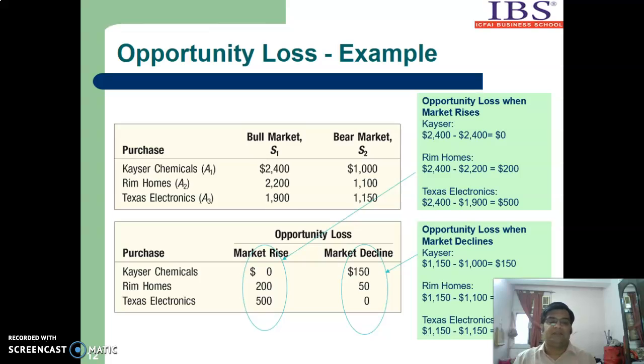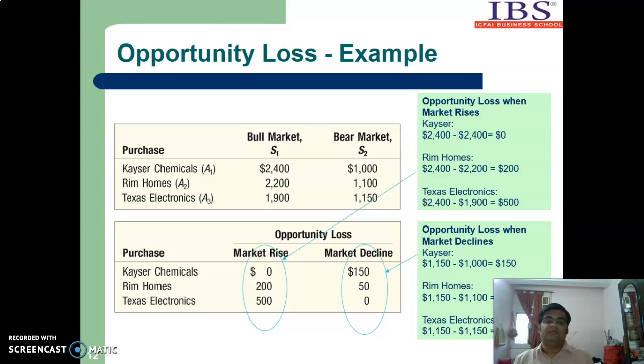Now instead of Texas Electronics, if he chooses Dream Homes, then what is the loss he is making? It is $1150 minus $1100. So $50 is the loss that he is going to make. And in case of market decline, if the investor chooses Kaiser Chemical, he is going to make a loss of $150. So this table is called the opportunity loss table.